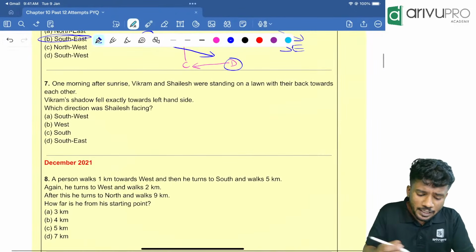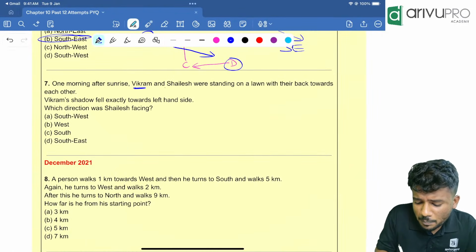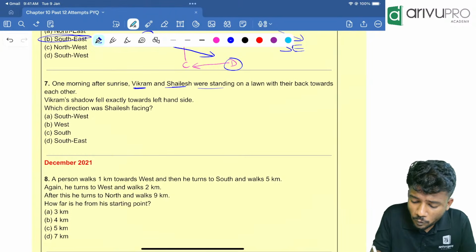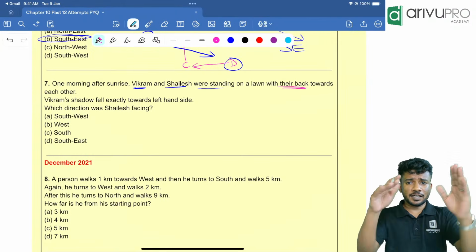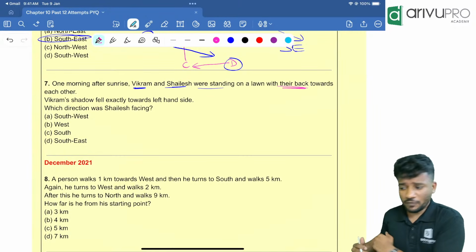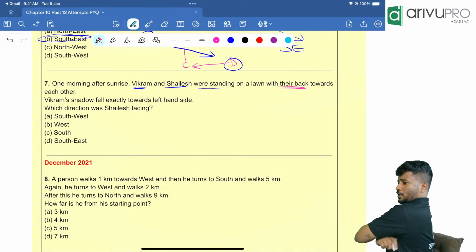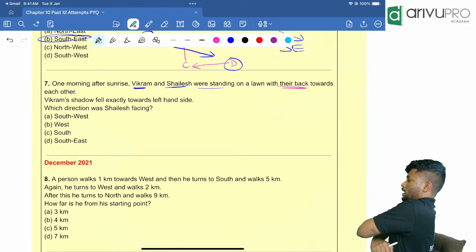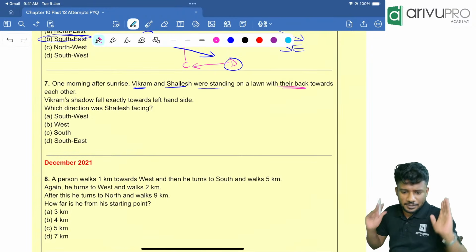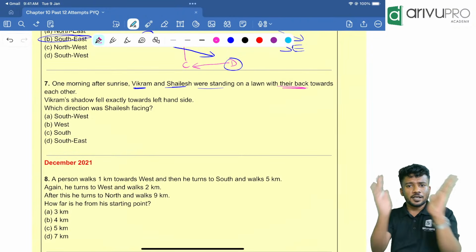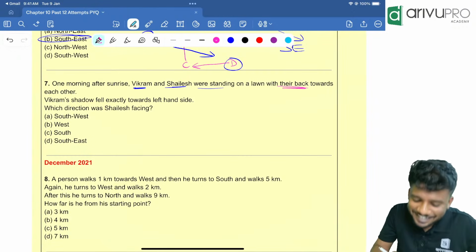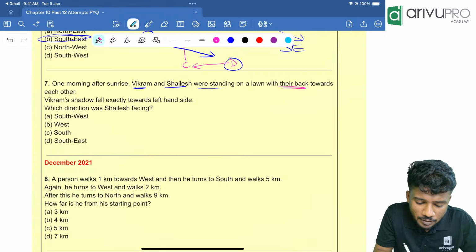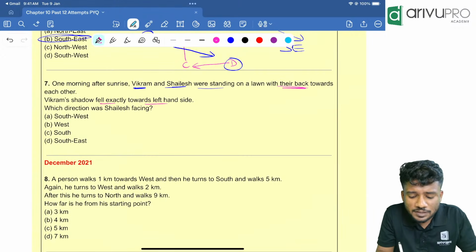Now, one morning after sunrise, Vikram and Shailesh are standing on a lawn with their back towards each other. That means what? They are standing like this. For example, if I am standing like this, another person is standing in my back, like they are looking in the other way. So that is the basic meaning. Vikram and Shailesh are standing like that, not face to face, back to back. Okay. Then what is happening now? Vikram's shadow fell exactly towards the left hand side.